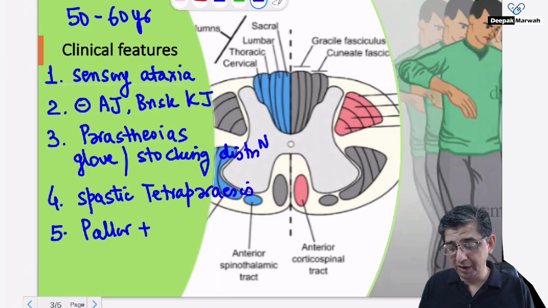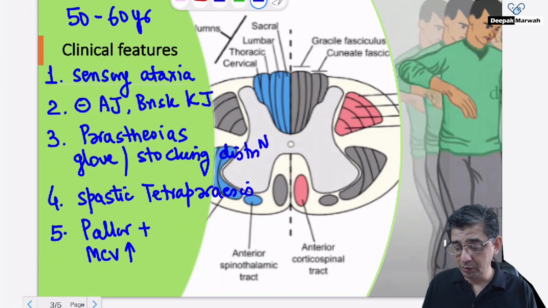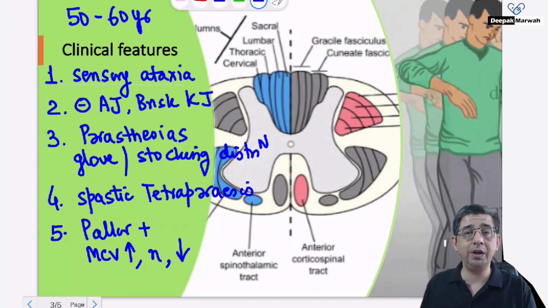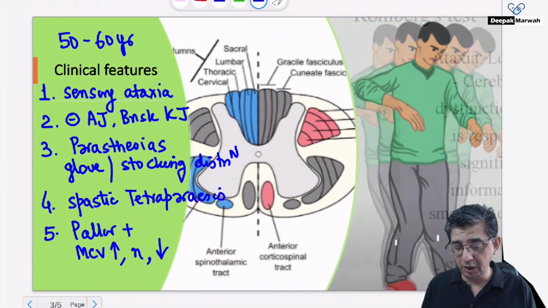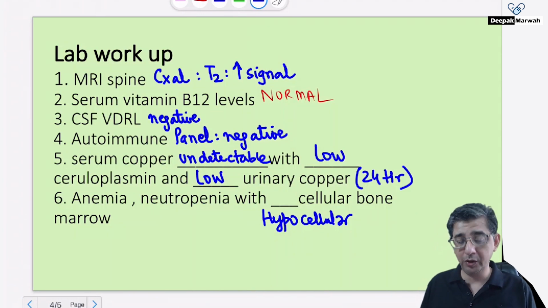He might mention the fact that the patient could be having a macrocytic anemia. In fact, some of these patients could be having even a normocytic anemia. Some of these patients can be having microcytic anemia. I repeat once again, it could be macrocytic, it could be normocytic or microcytic. So it's not necessarily that you would always be having macrocytic anemia with respect to copper deficiency myelopathy, which is associated with hematological features. And therefore, in these patients, this could be the presentation also.